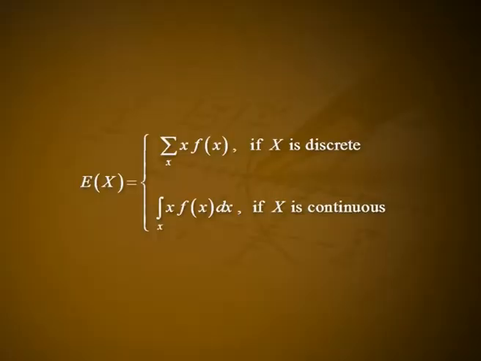2. If x greater than or equal to 0, then expectation of x greater than or equal to 0. Proof. Expectation of x is equal to summation over x into f of x if x is discrete, and integral over x into f of x dx if x is continuous. By the property of PMF or PDF, f of x greater than or equal to 0 for all x. If the value of the random variable x is also non-negative, then it is obvious that expectation of x greater than or equal to 0.